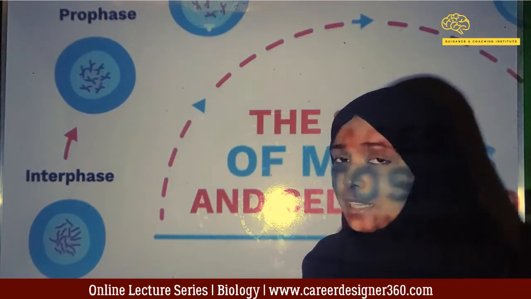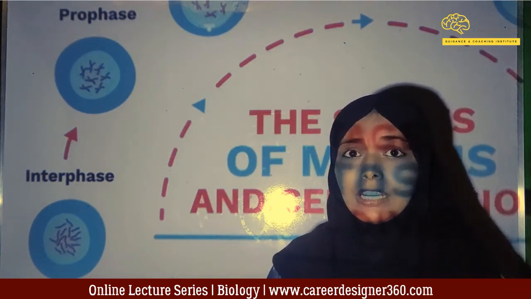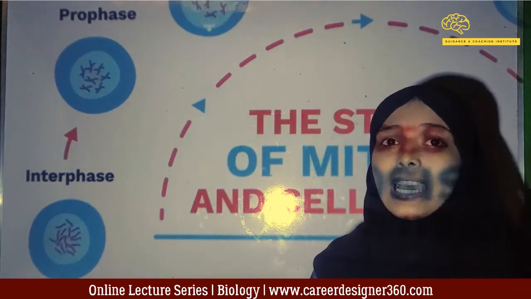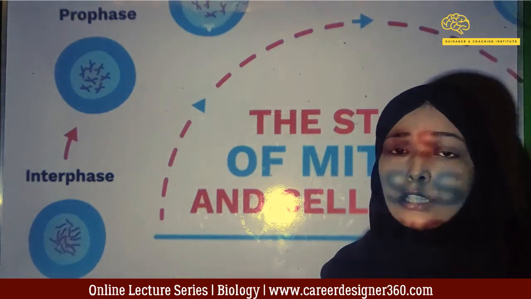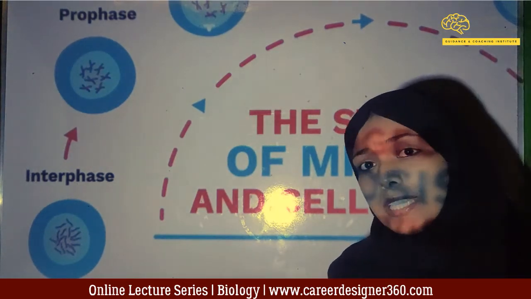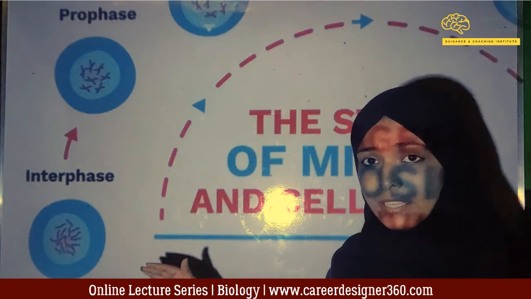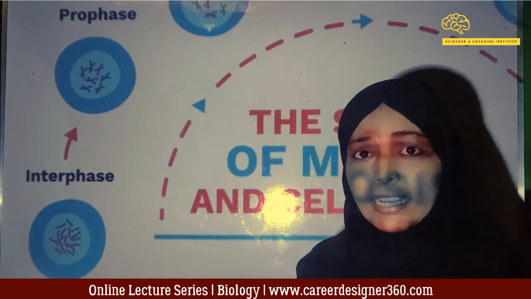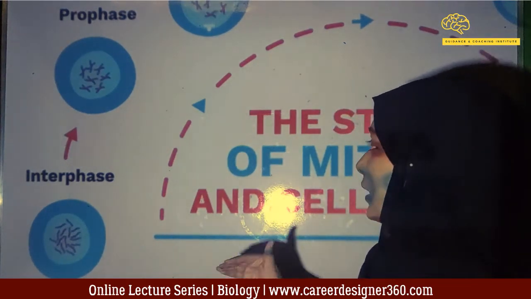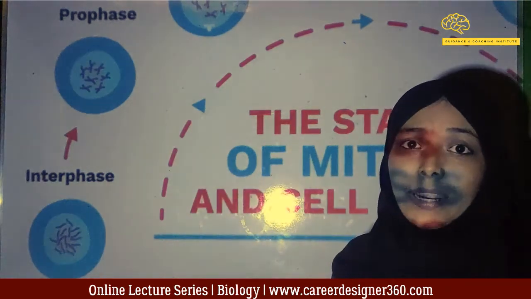So, that time which is utilized by the cell for maturation and to make new materials to make itself ready for cell division, that phase is the interphase, which we will see later in detail. For the time being, we will see only about mitosis.